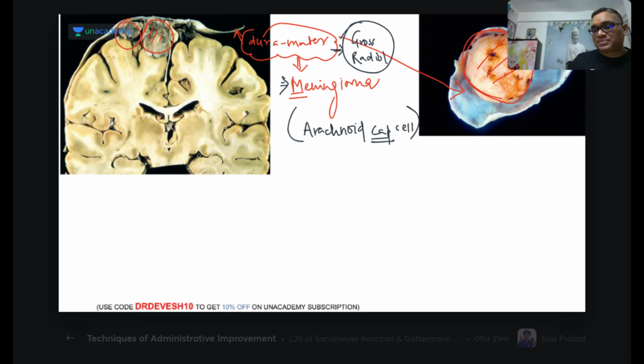It should not be confused with the villi. It is cap cell, right? Not villi. Villi is present in the ventricle and they will be giving you choroid plexus papillomas, right? Not the meningiomas. So this is the arachnoid cap cell. Arachnoid cap cell is another name of the meningothelial cell. So remember, meningothelial cells are called arachnoid cap cells. So meningioma will be arising from them.